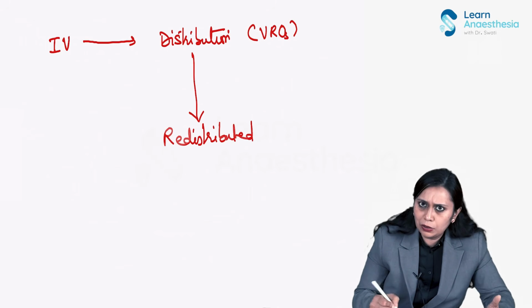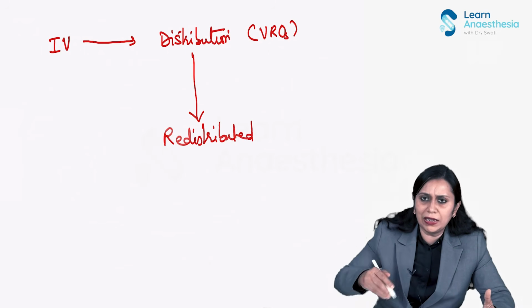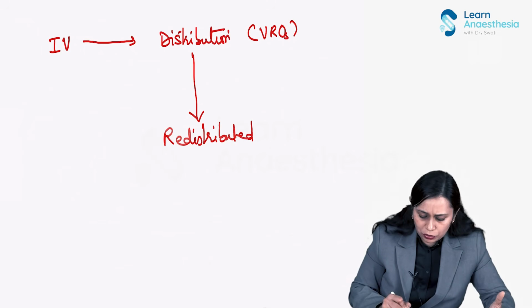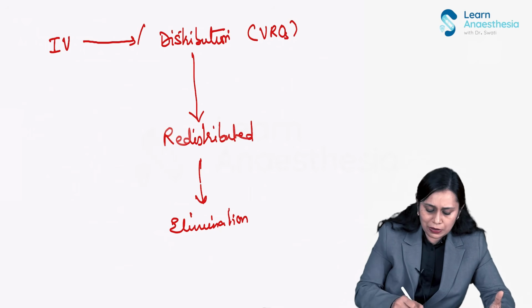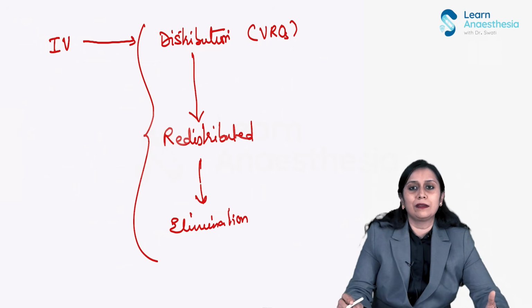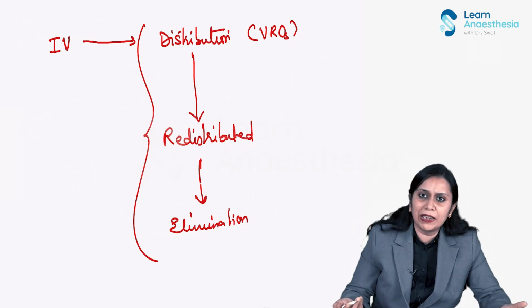From the blood to the other organs, and from the CNS and all the vessel-rich organs, it will come again back into the blood and then again get redistributed. And finally, elimination. This is the elimination. Okay. So this is the three-phase distribution of an IV anesthetic agent.